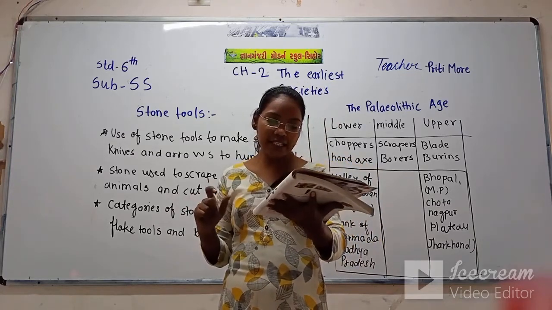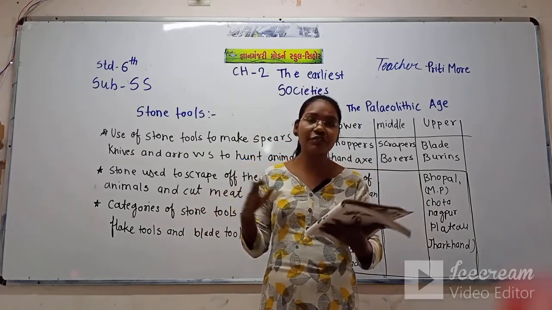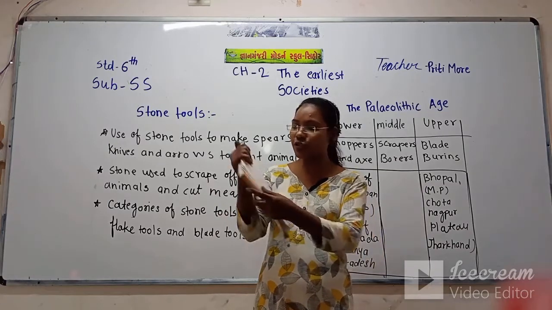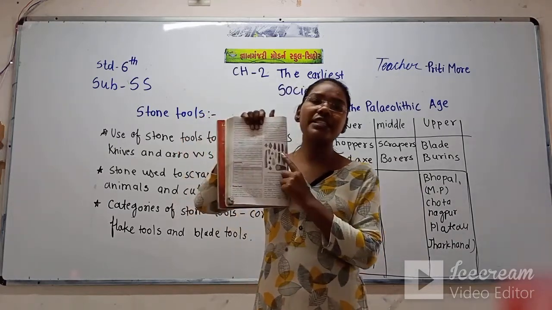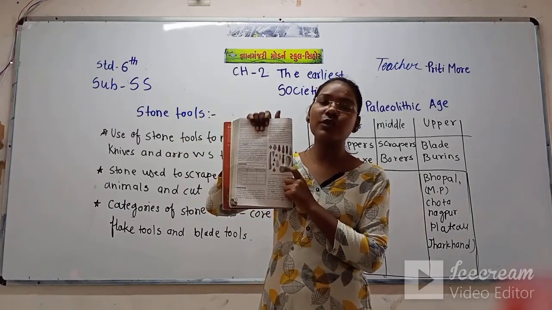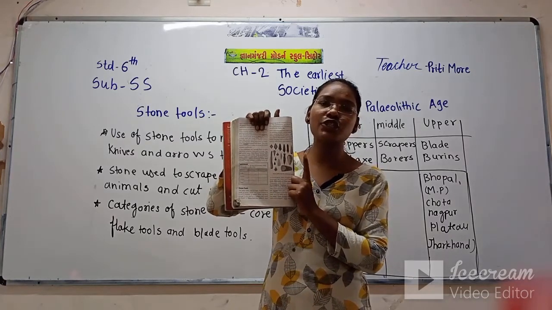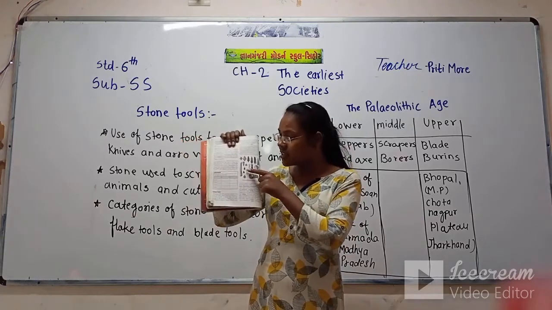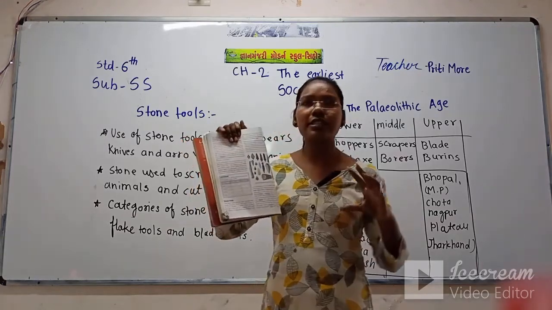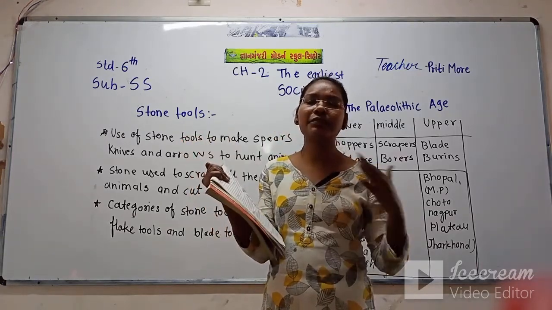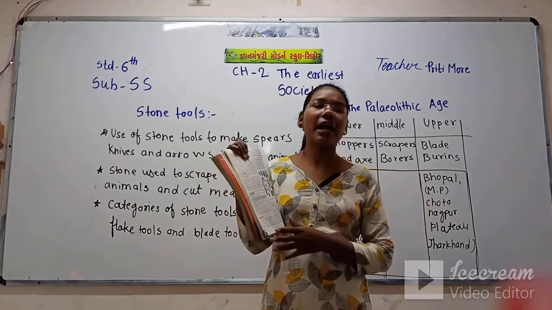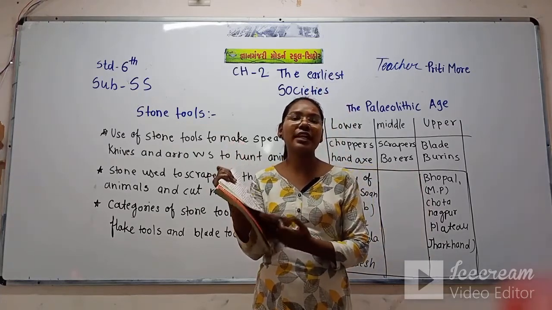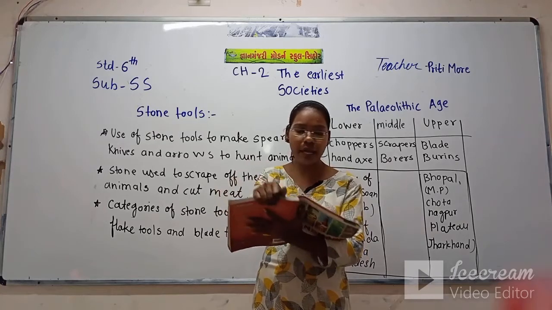He shaped it nicely into different sizes. Here you can see the different sized tools made of stone. Some are long, some short, some rectangular.